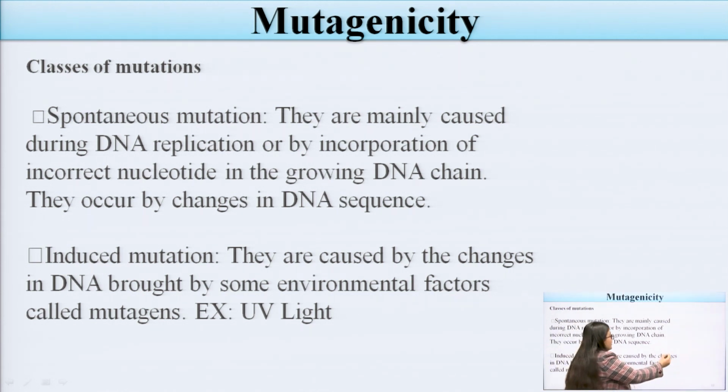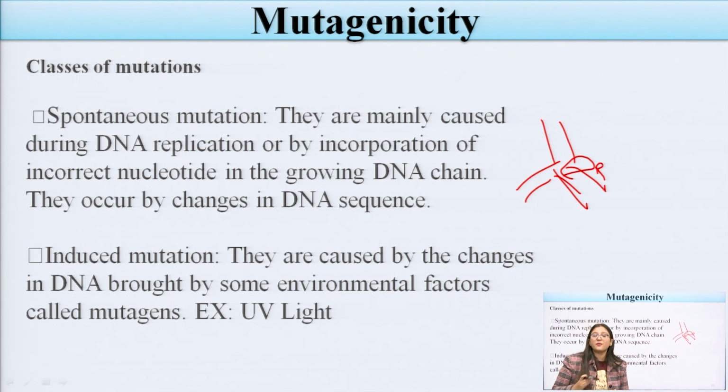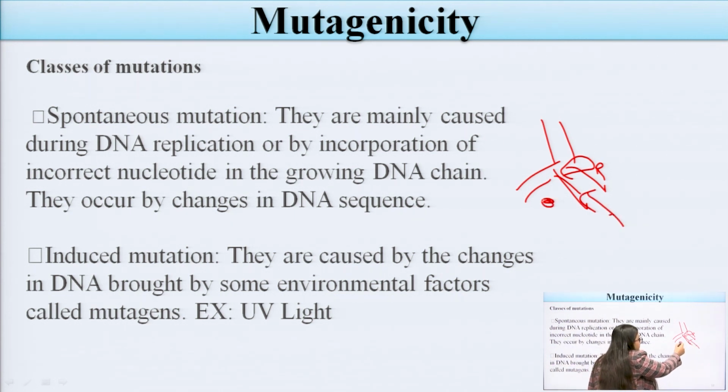When the DNA is replicating, producing daughter cells from the mother to the offspring, these spontaneous mutations can be seen, or by incorporation of an incorrect nucleotide during the replication process.